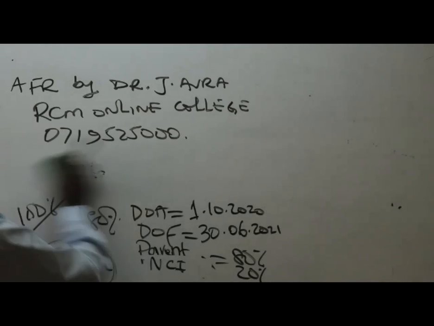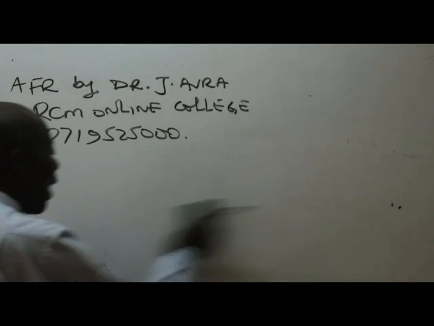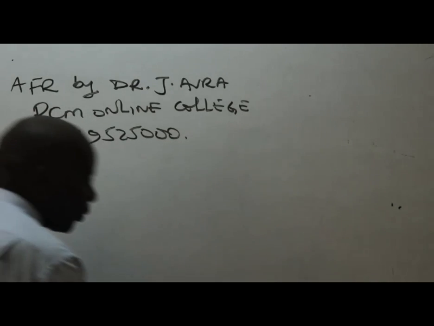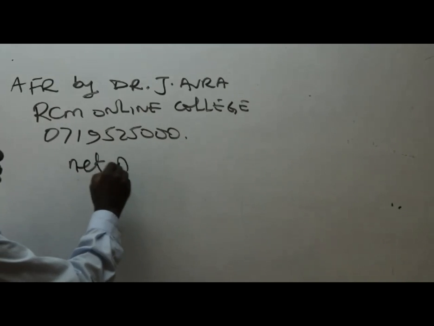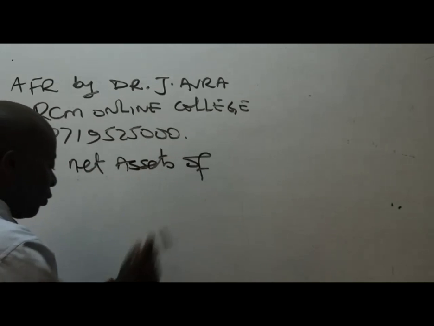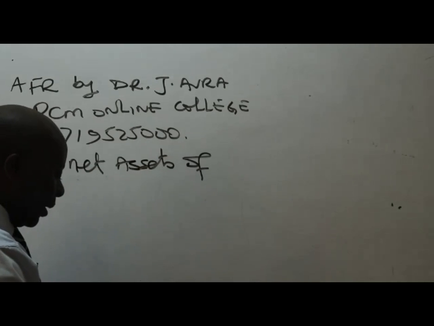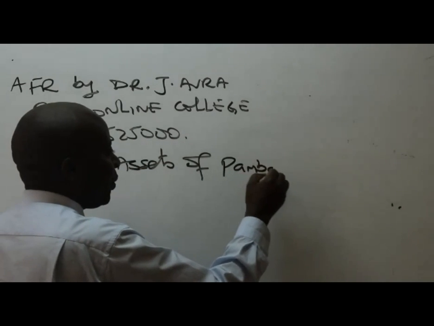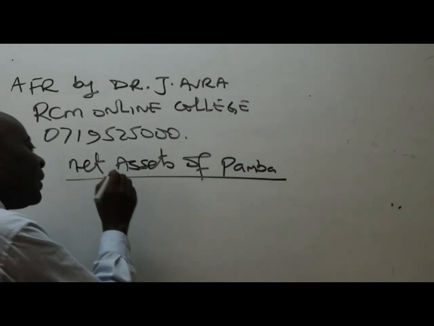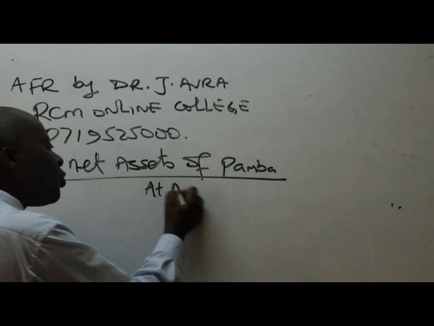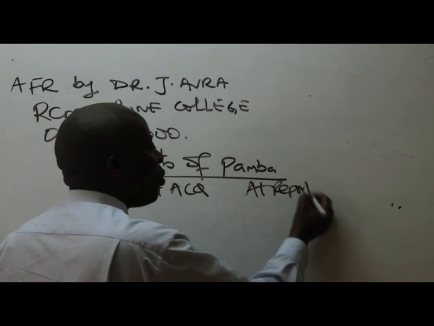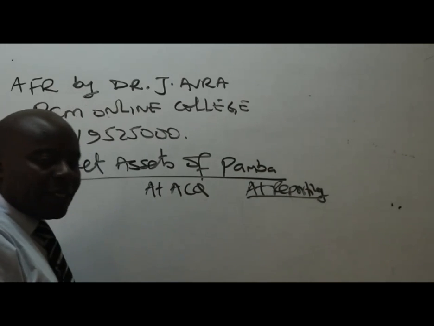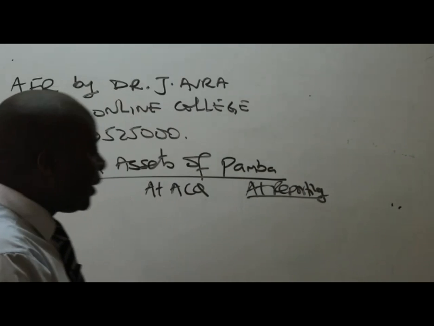So from there, we go to step number 2. Step number 2, please go ahead and give us the net assets of the 2 subsidiaries. You can combine, but if I'm the one doing this, I'll have to do them separately. I'll compute first the net assets of Pamba, the first subsidiary. I'll give them the net assets of Pamba at the date of acquisition and at reporting date.